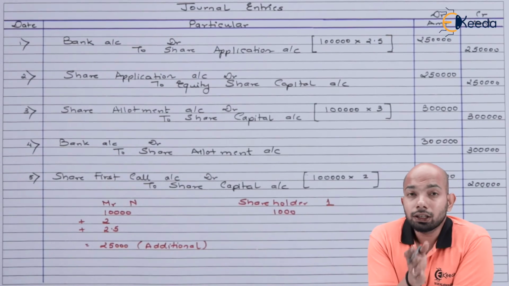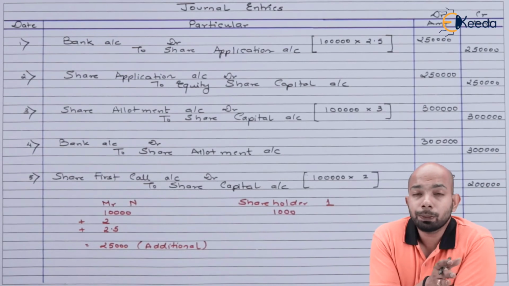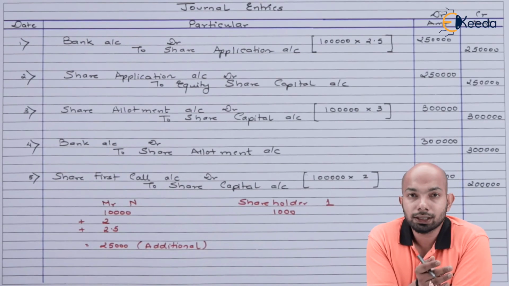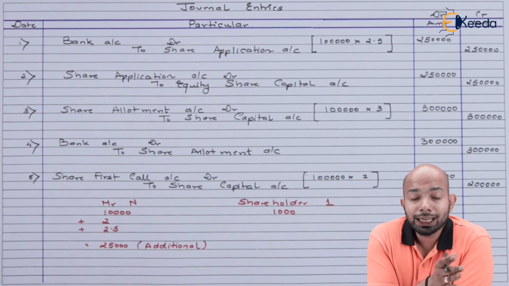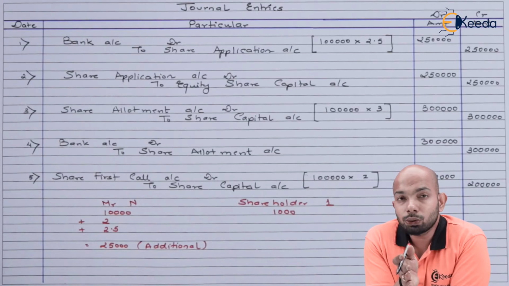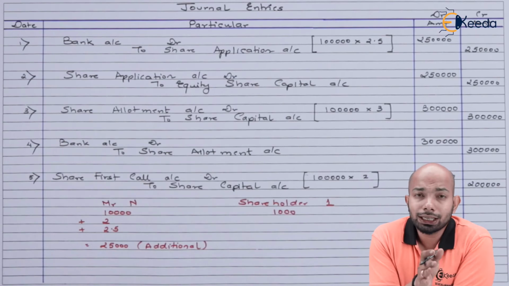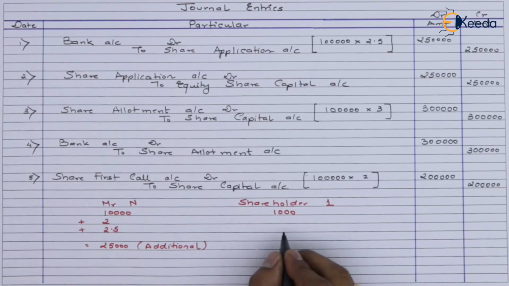So if you see that final call amount that he has paid, that is 2.5 rupees per share on 10,000 shares, that means 25,000 he has paid in advance. Now the same thing when we talk about shareholder number 1, he hasn't paid that amount related to the first call, that is 1,000 multiplied by 2, that is 2,000 rupees. He hasn't paid it yet.